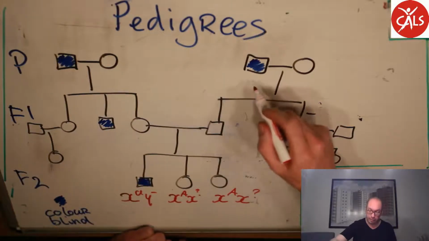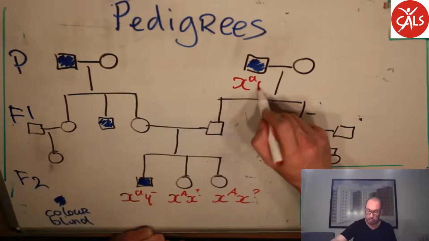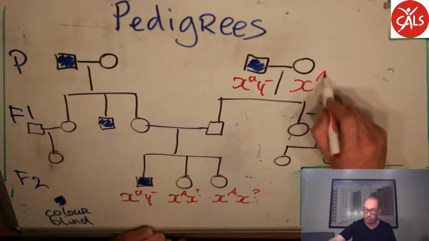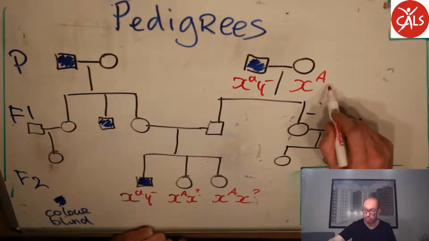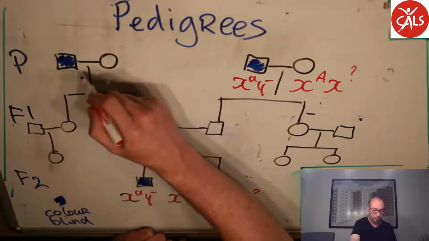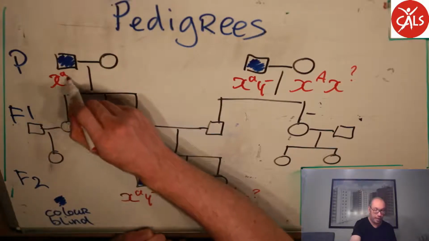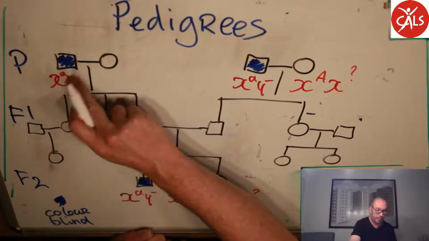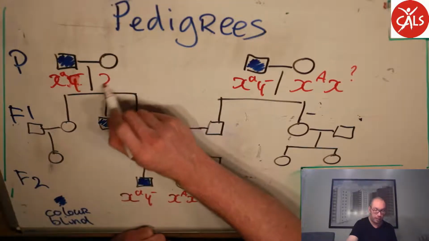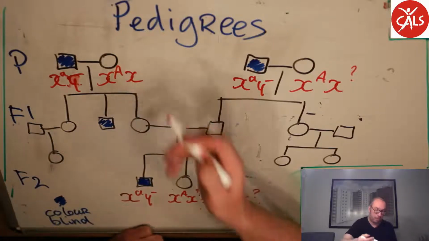So I also know that grandfather here is X small a Y nothing, and grandmother here is X capital A, X I don't know. For this one, we know it's also X small a, Y nothing. And this one is, of course, X capital A, X I don't know.